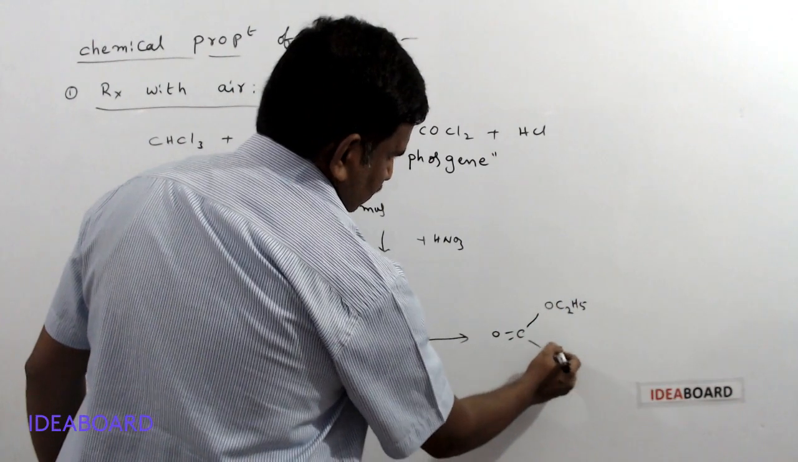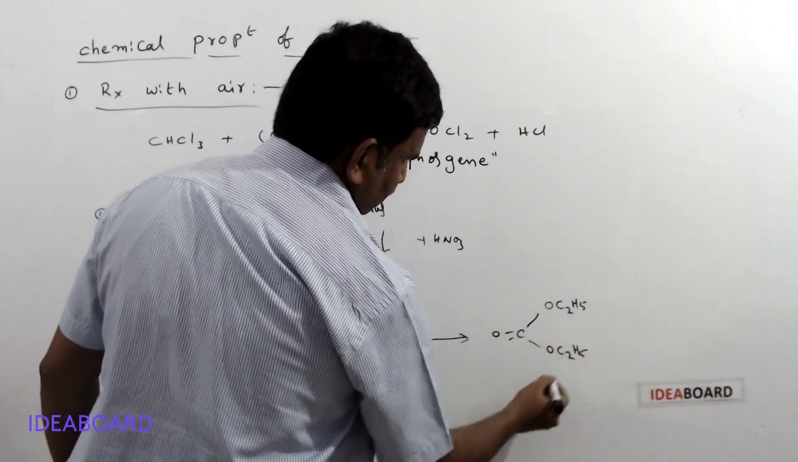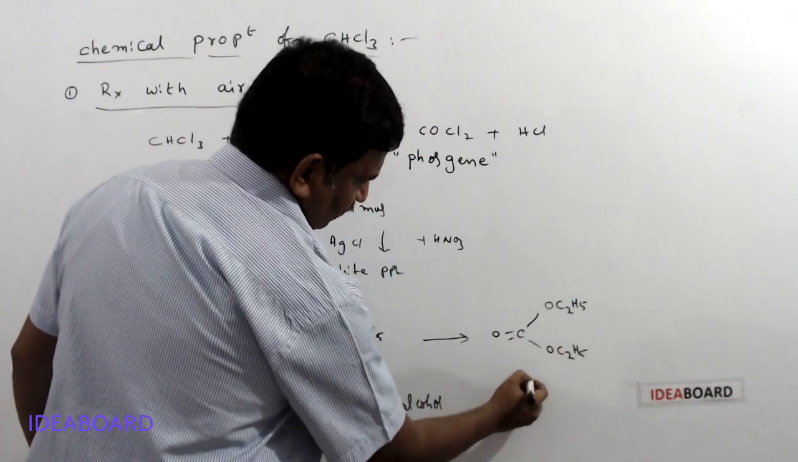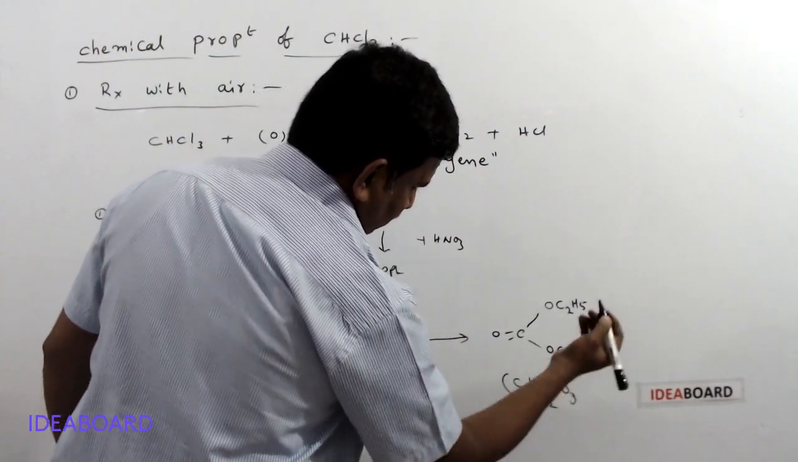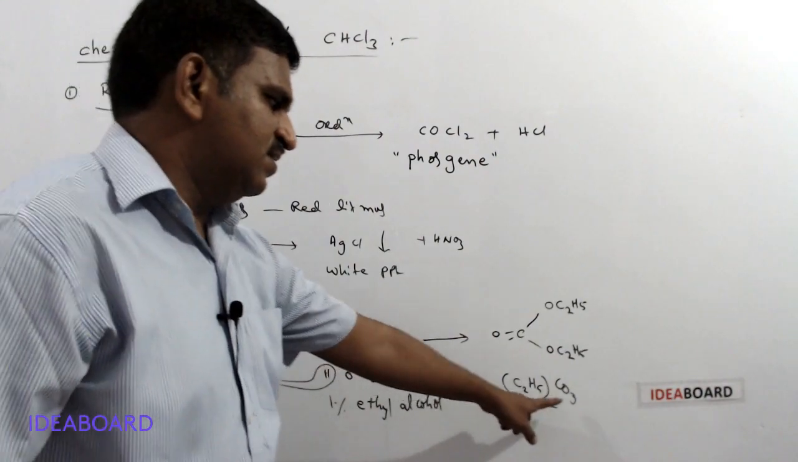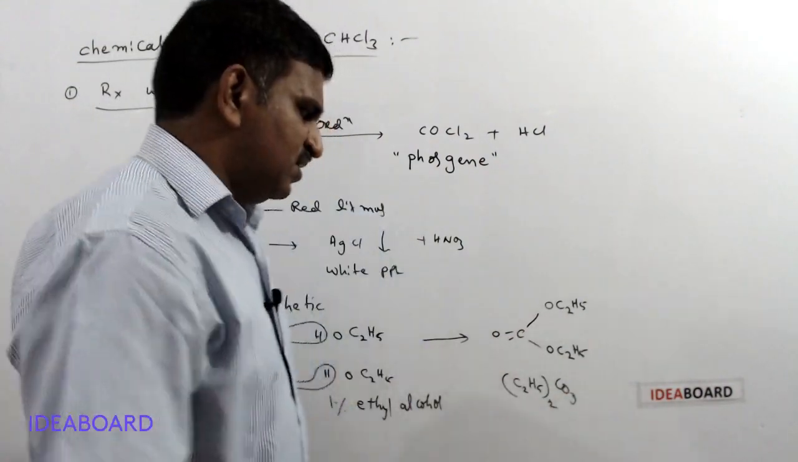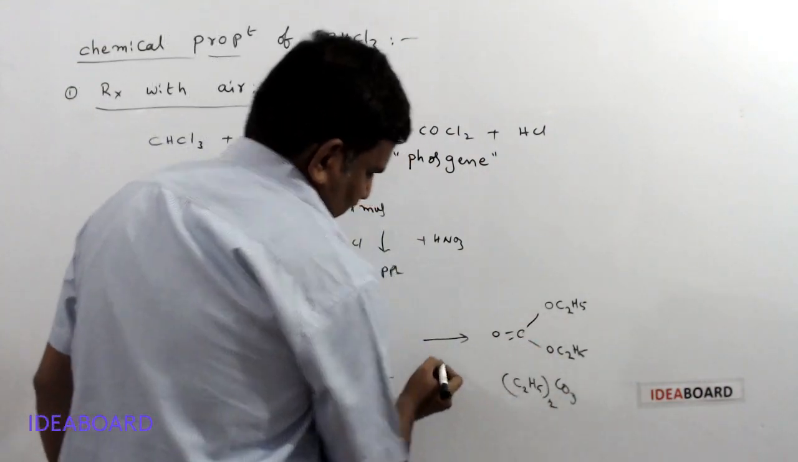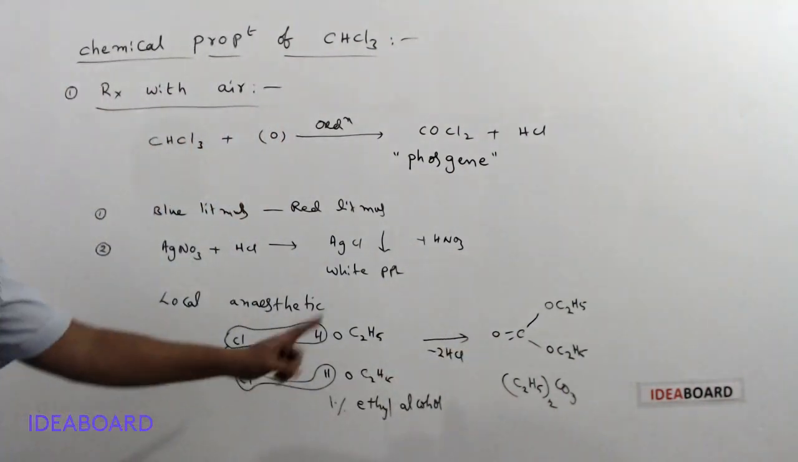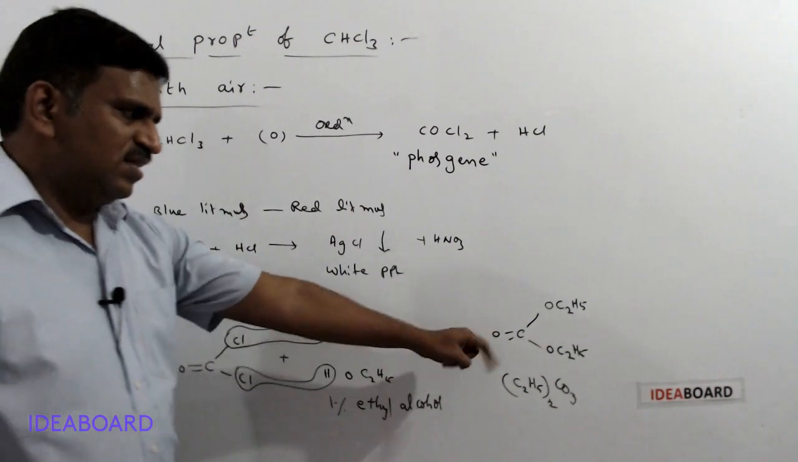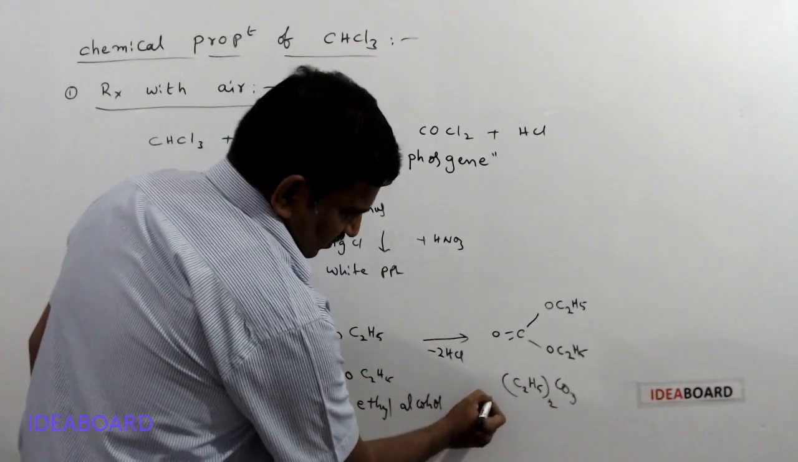OC2H5, and this is OC2H5. Or we can write this as the simple formula (C2H5)2CO3. This is called diethyl carbonate. The diethyl carbonate formation occurs along with minus 2HCl; 2HCl molecules are removed. This diethyl carbonate is non-poisonous.